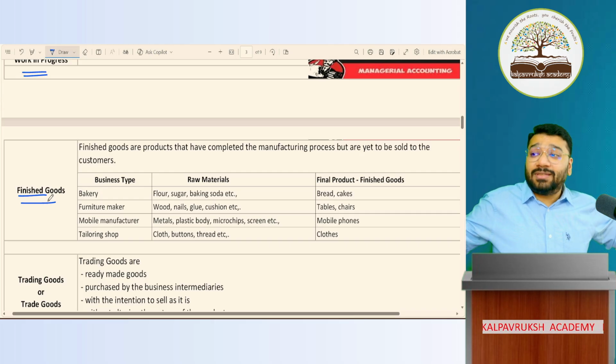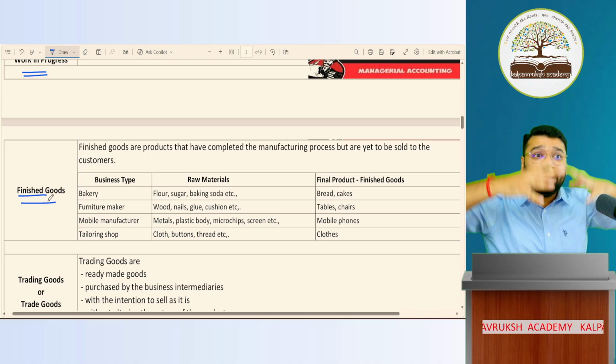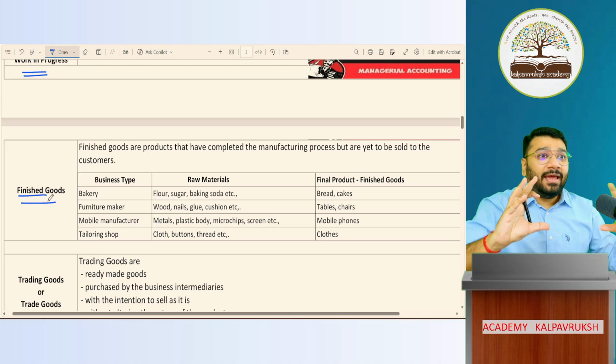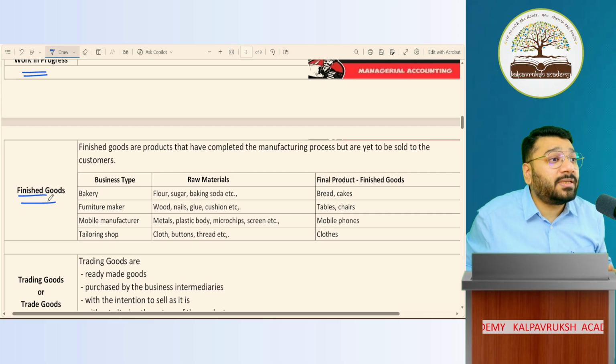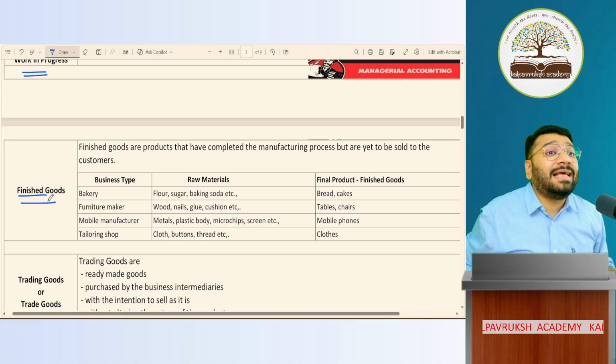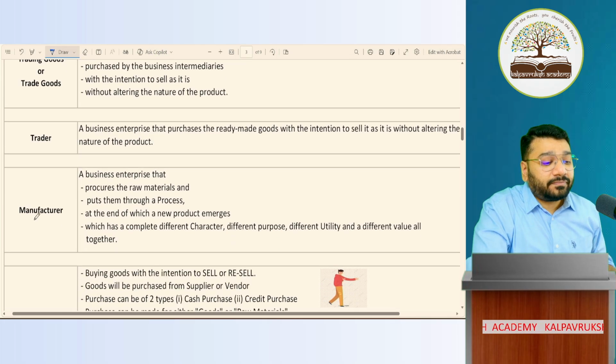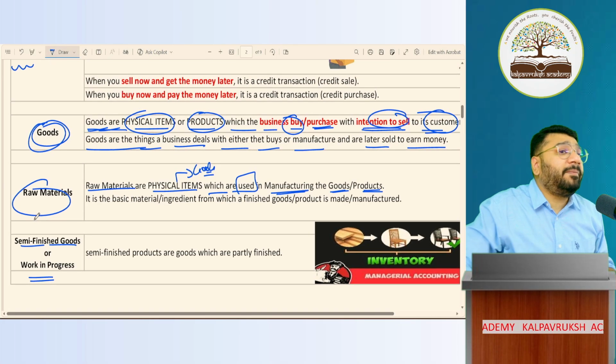This entire process of accumulating raw material, putting the raw material into process, and finally manufacturing the product is called manufacturing. What is it called? Manufacturing. Got it, not got it? So what is manufacturing?